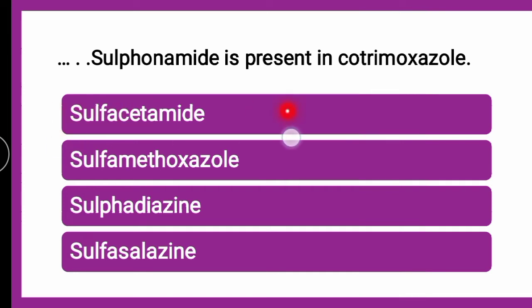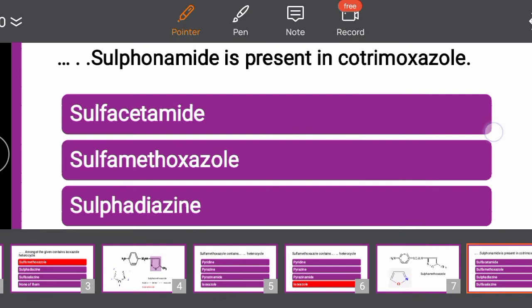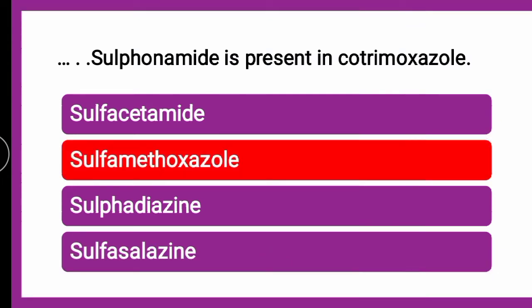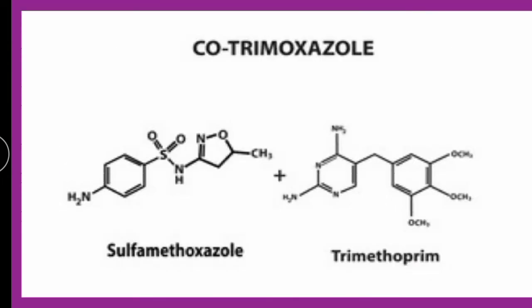Whether it is sulfacetamide, sulfamethoxazole, sulfadiazine or sulfasalazine. The correct answer is sulfamethoxazole, because cotrimoxazole is nothing but a combination of sulfamethoxazole and trimethoprim. So the sulfonamide which is present in cotrimoxazole is sulfamethoxazole.